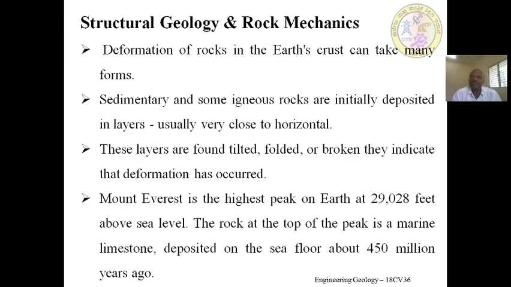So structural geology and rock mechanics, the introduction of structural geology. How are structures formed in a rock?